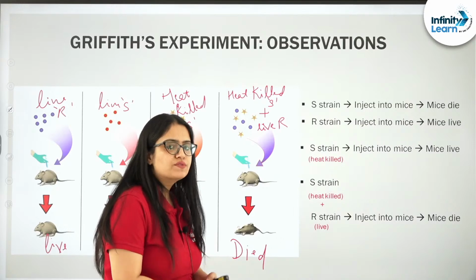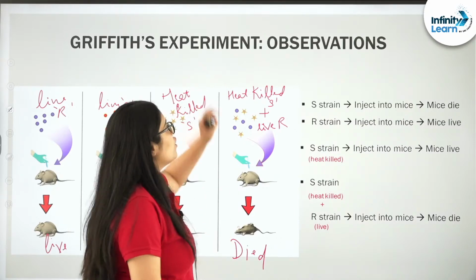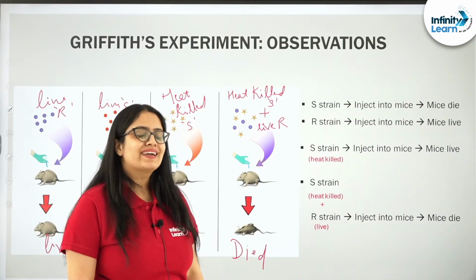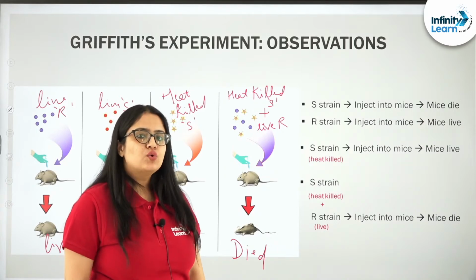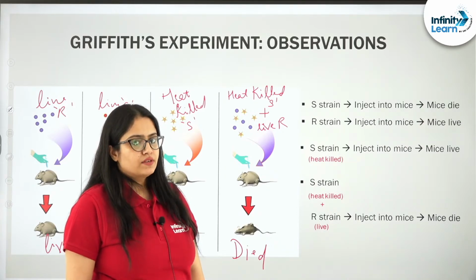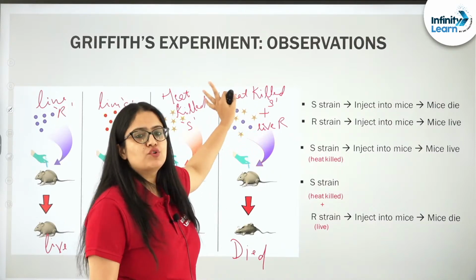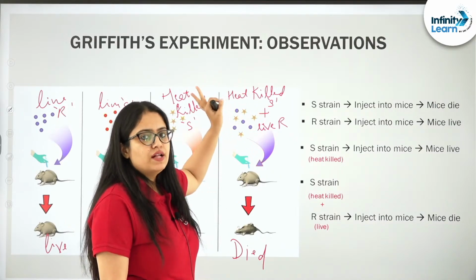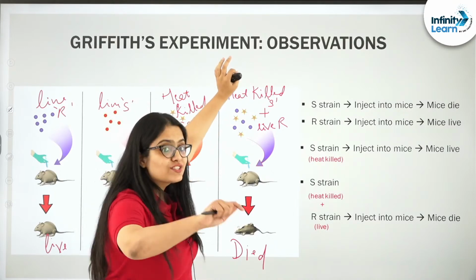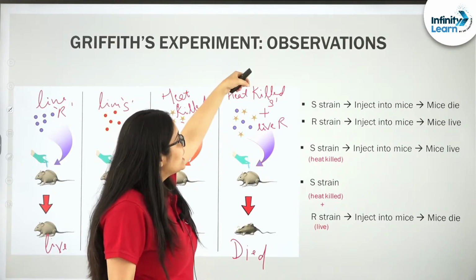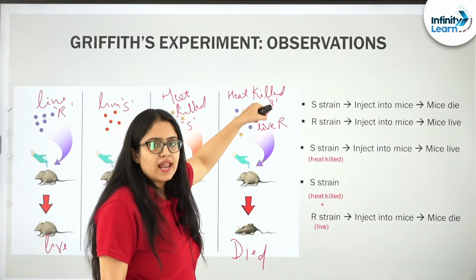So, that was the observation from Griffith's experiment, and what did he conclude, that some transforming principle got transferred from heat killed S to live R.